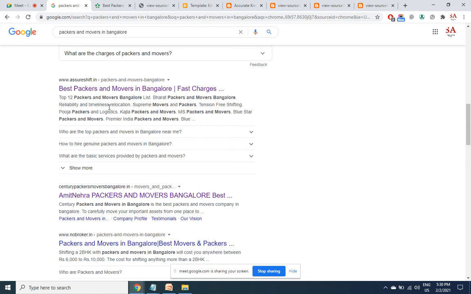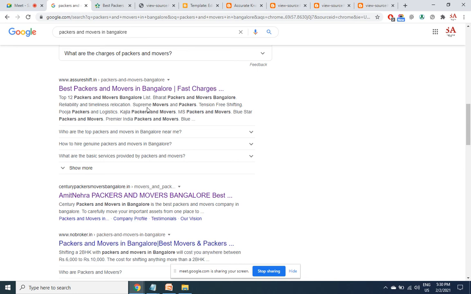But this is too much. Don't do it so aggressively. Have your keyword once, twice, or maximum thrice. I've seen some people who only write keywords in the description. Example: Packers and Movers in Bangalore, Packers and Movers, Movers and Packers, house shifting services. You are not mentioning topics there.